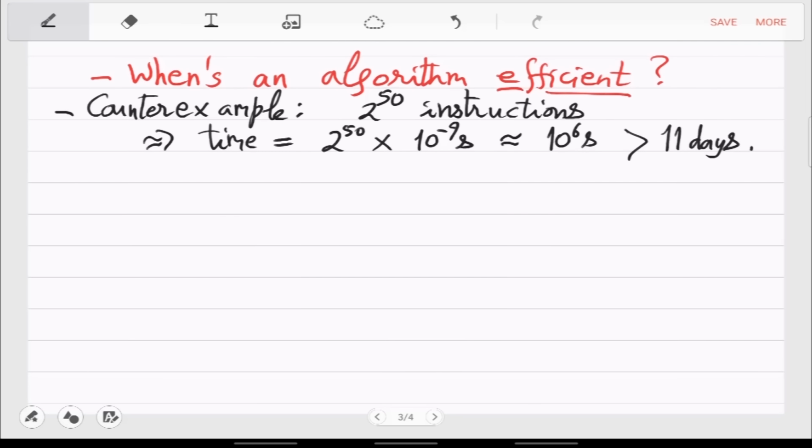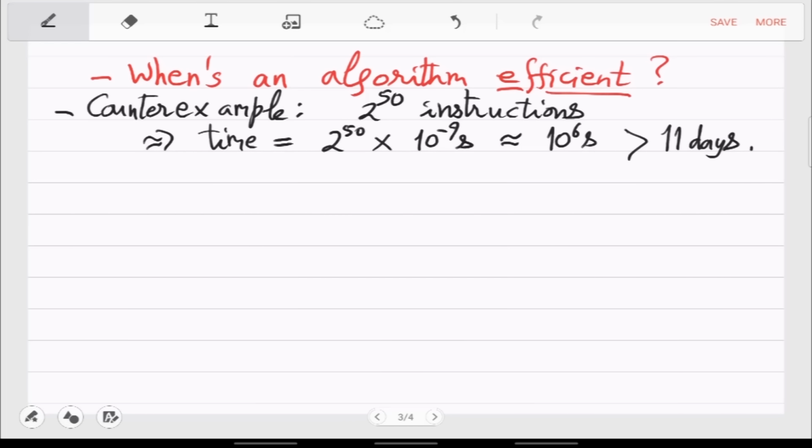Okay, so it's very easy these days to give a computer an input and write a small C program which will require 2 raised to 50 instructions. Much of your competitive programming actually does that. It just looks at the test case and implements a kind of glorified brute force algorithm. Those algorithms will break down when it comes to this stage. When there is an input which requires 2 raised to 50 instructions, the program will run for 11 days and still not stop.